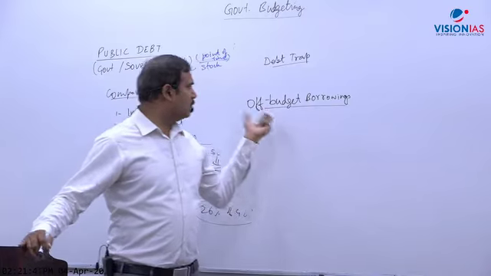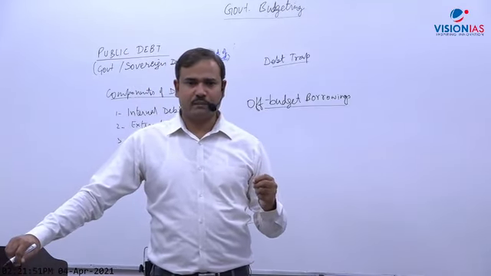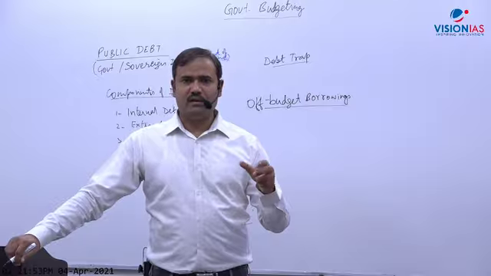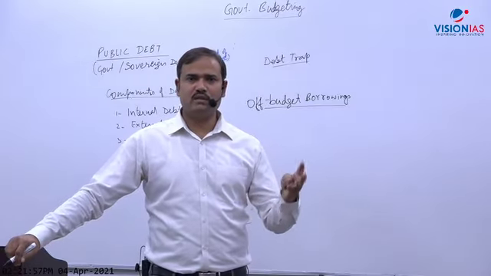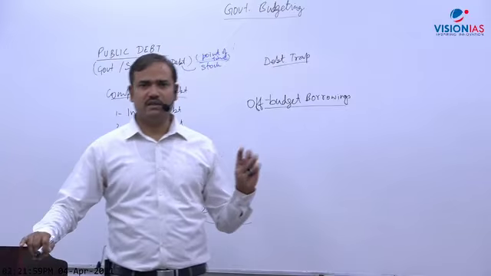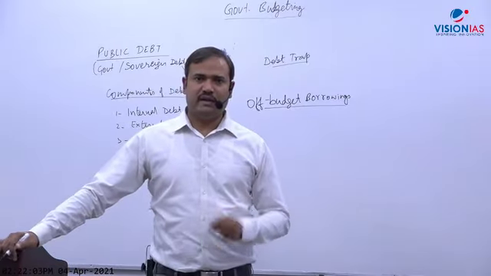To note this down, off-budget borrowings are borrowings by quasi-government bodies or autonomous government institutions which are guaranteed by the government.